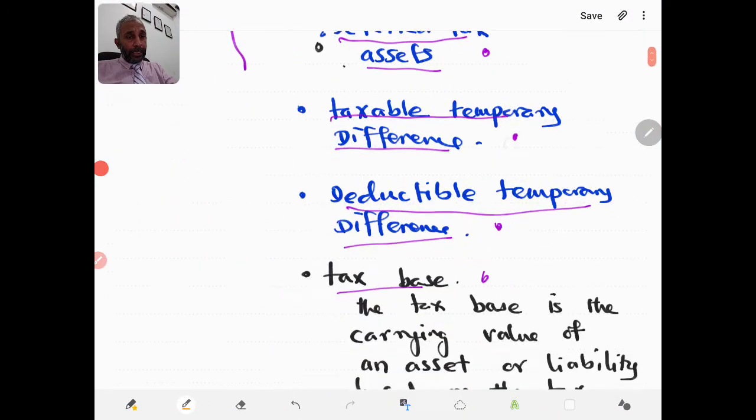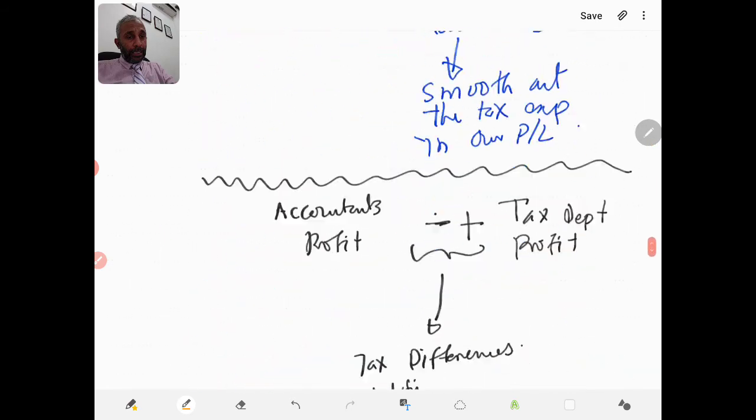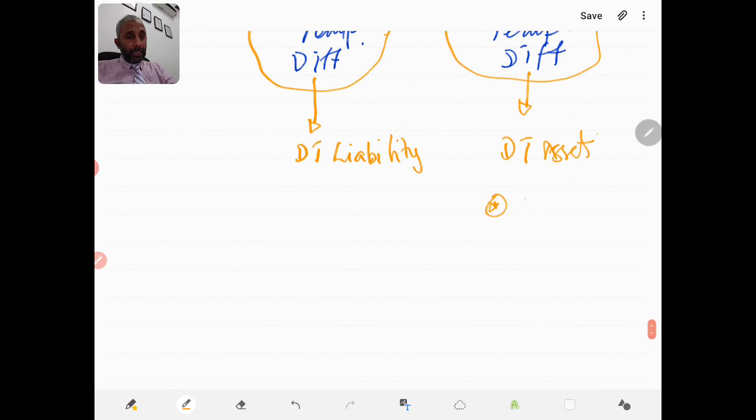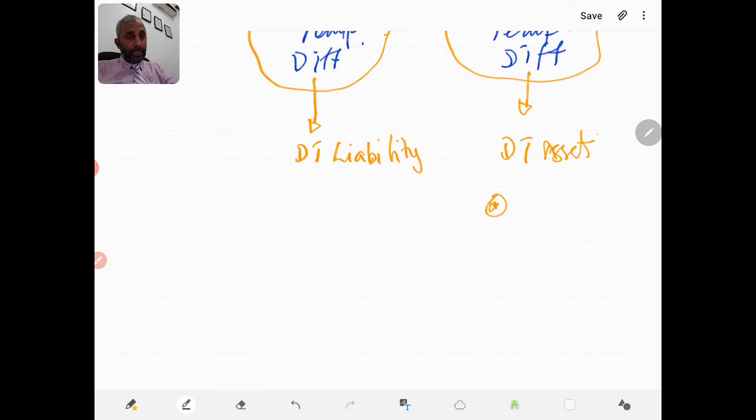Now, here, one is carried forward unused losses.